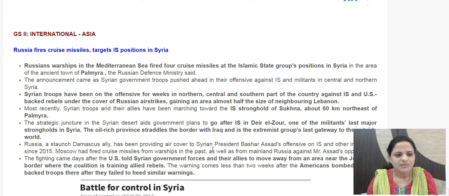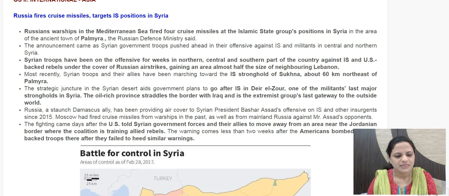Then the next news item is Russia fires cruise missiles, targets IS positions in Syria. So this is regarding the Syrian civil war, which has been going on for long now. Russia and US are on the two sides. Means Russia is supporting the Syrian government, the Bashar al-Assad regime, and USA is supporting the rebels, because Bashar al-Assad has been in power for long, so there were rebels. There was a protest against him, but then this protest was supported by external entities. The foreign Western powers supported the rebels, and because of this, the civil war initiated, Bashar al-Assad refuses to step down, and Russia has given him full support.